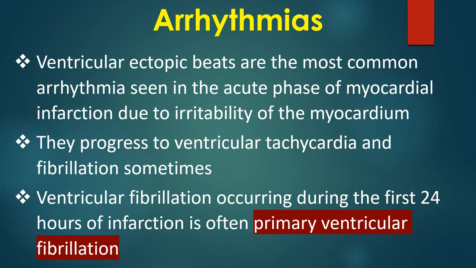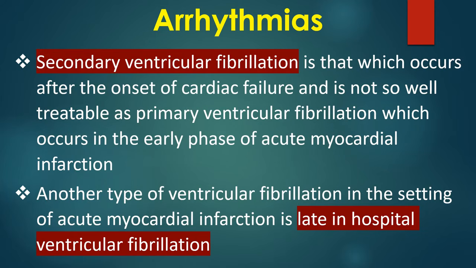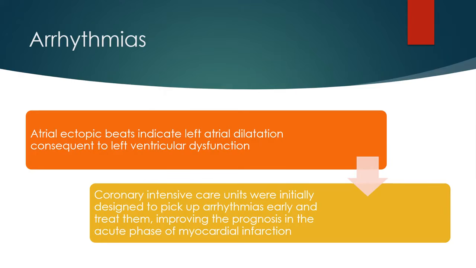Ventricular fibrillation occurring during the first 24 hours of infarction is often primary ventricular fibrillation. Secondary ventricular fibrillation is that which occurs after the onset of cardiac failure and is not so well treatable as primary ventricular fibrillation, which occurs in the early phase of acute myocardial infarction. Another type of ventricular fibrillation in the setting of acute myocardial infarction is late in-hospital ventricular fibrillation. Atrial ectopic beats indicate left atrial dilatation consequent to left ventricular dysfunction.